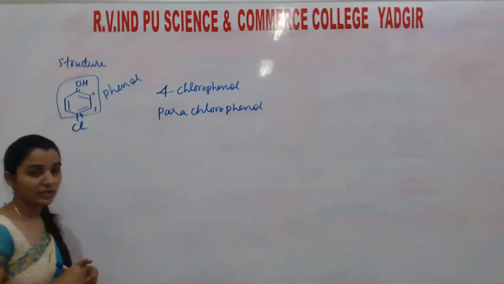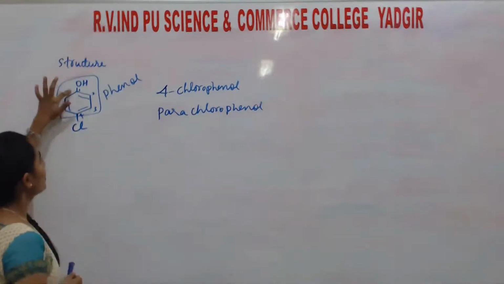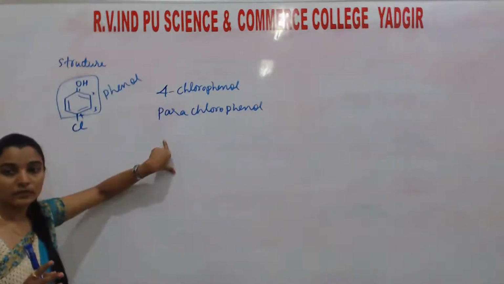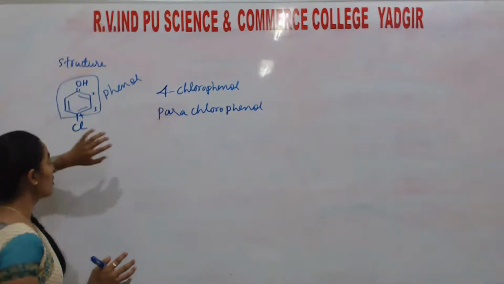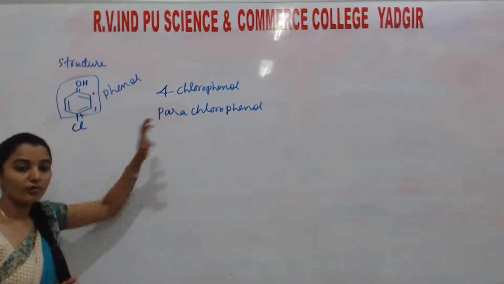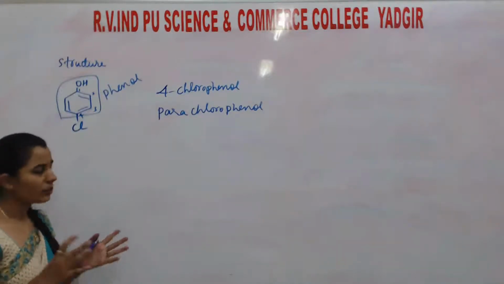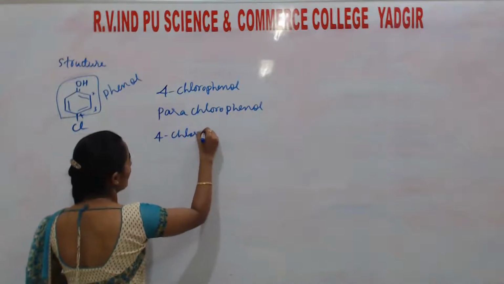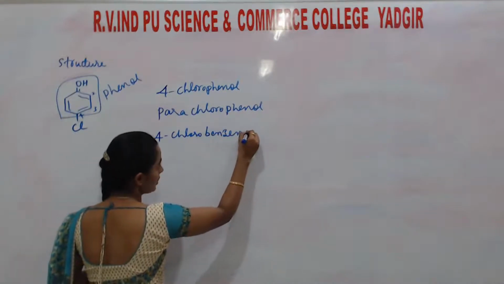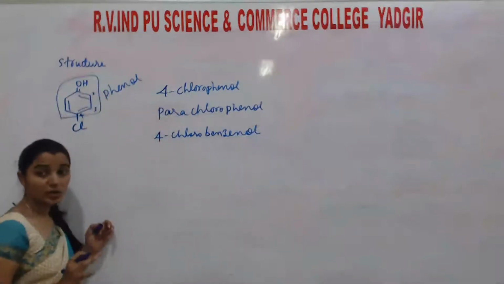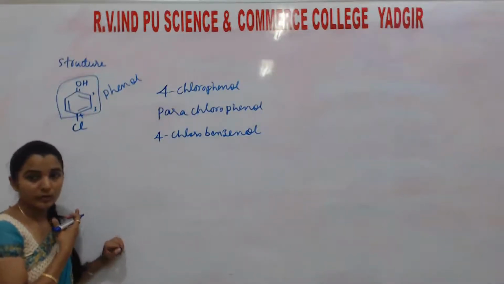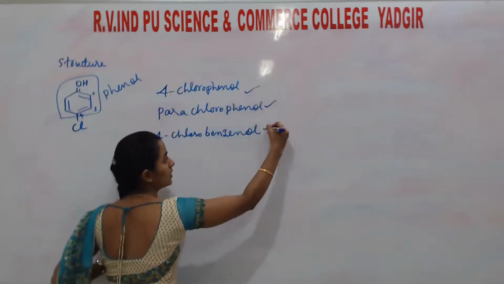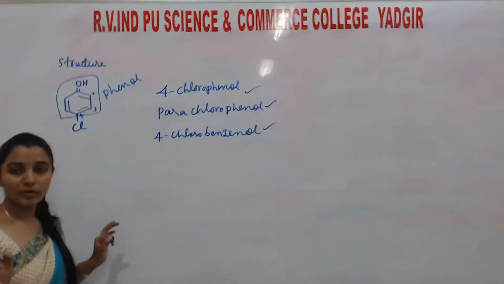So in the nomenclature, it cannot be said as 1-ol 4-chloro like that. Understand? You may write it as 4-chlorobenzenol also. Benzene, the last e is replaced by ol, benzenol also. But we know the common name phenol for that. Benzenol is nothing but phenol. These all three names are correct. Among these three you can use any one of the names.